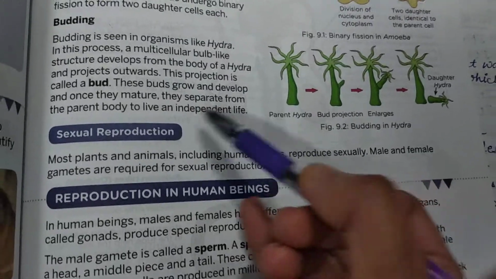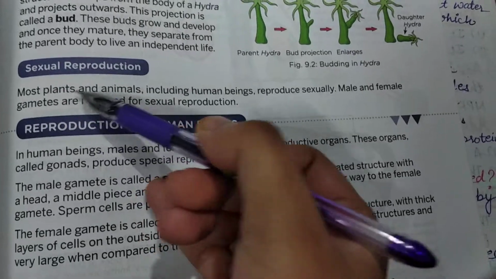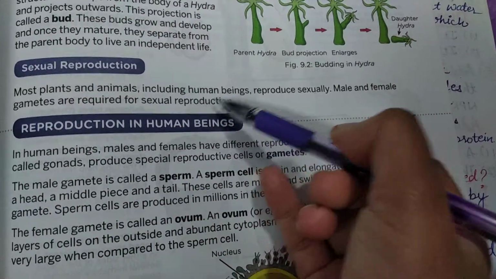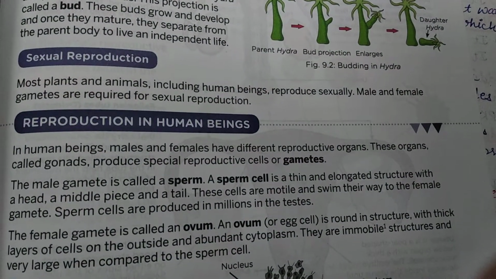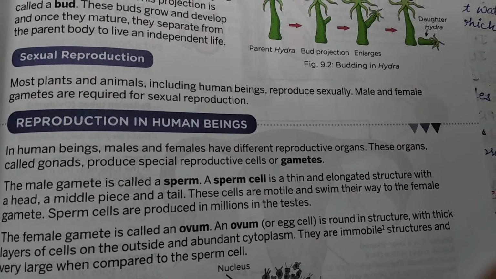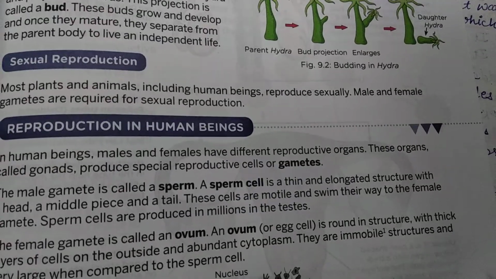Now the next one is sexual reproduction. Most plants and animals including human beings reproduce sexually. Male and female gametes are required for sexual reproduction. दोनों के gametes होना जरूरी है for the sexual reproduction.